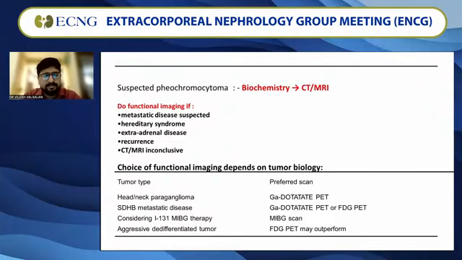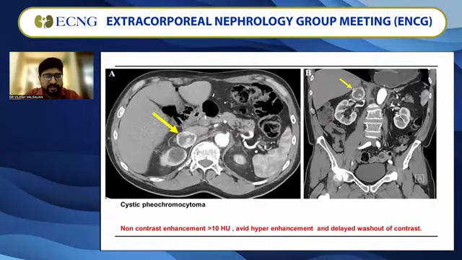If you've got SDHB metastatic disease, again, gallium dotatate PET CT is the imaging of choice. If you're thinking of giving iodine-131 MIBG therapy, an MIBG scan would be helpful. And definitely for any aggressive undifferentiated tumor, you have to consider FDG PET, as it outperforms the other imaging modalities.